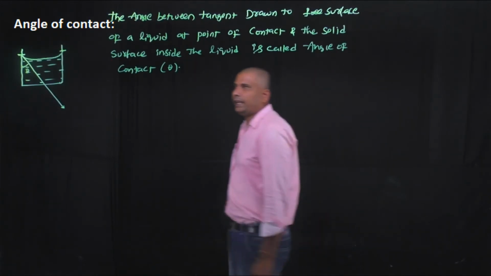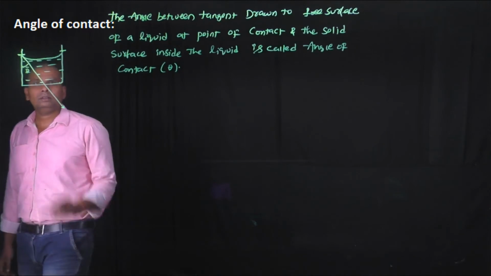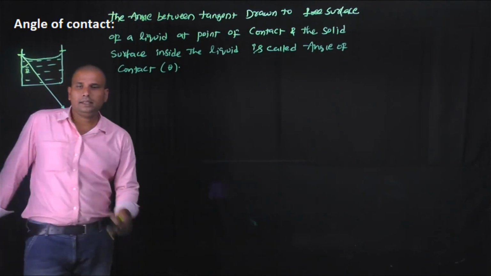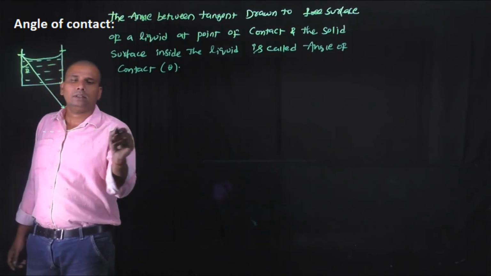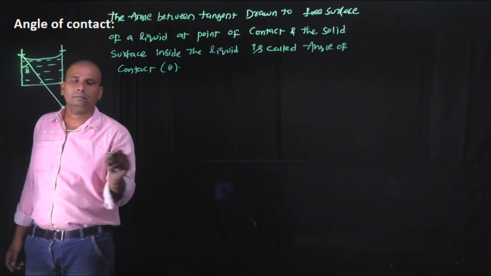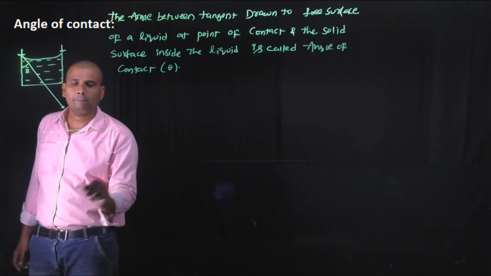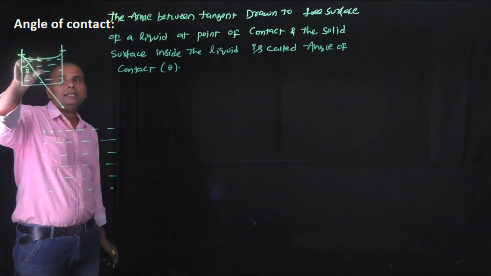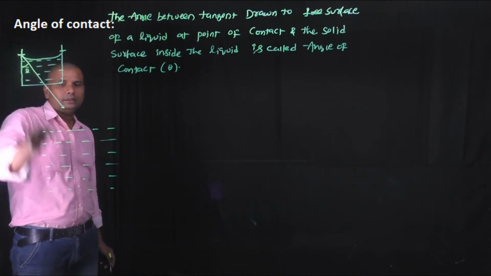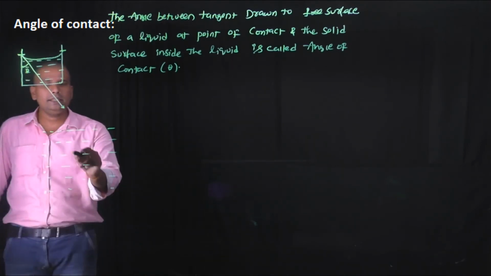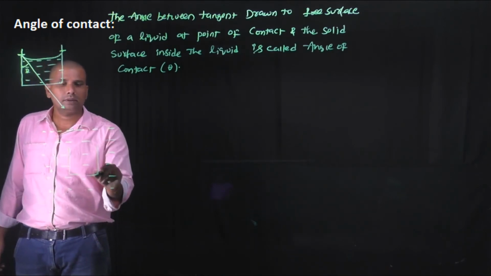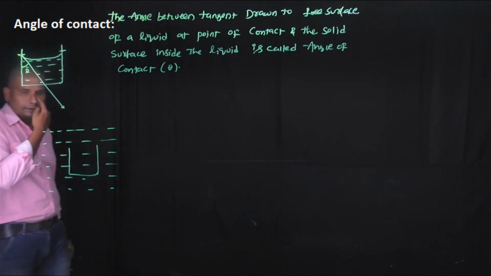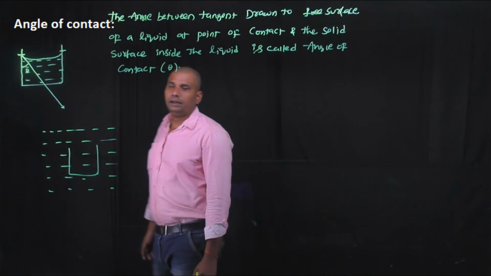And this angle of contact remains the same for the same pair of solid surface and liquid. For example, if this is a liquid, the same liquid is taken here and the same solid is immersed inside the liquid. The pair of solid and liquid are the same in the above case and this case, so the angle of contact remains the same.